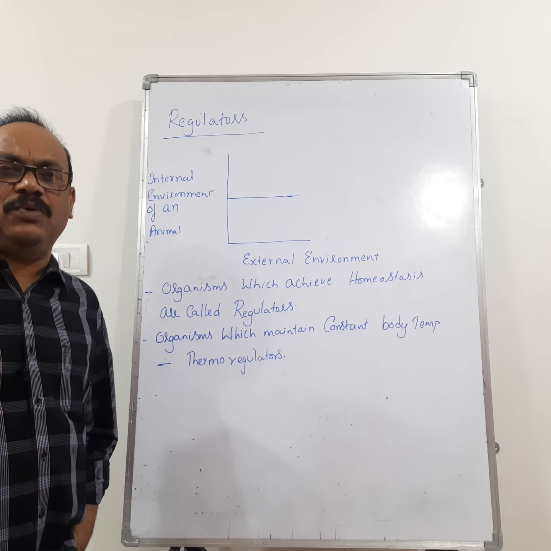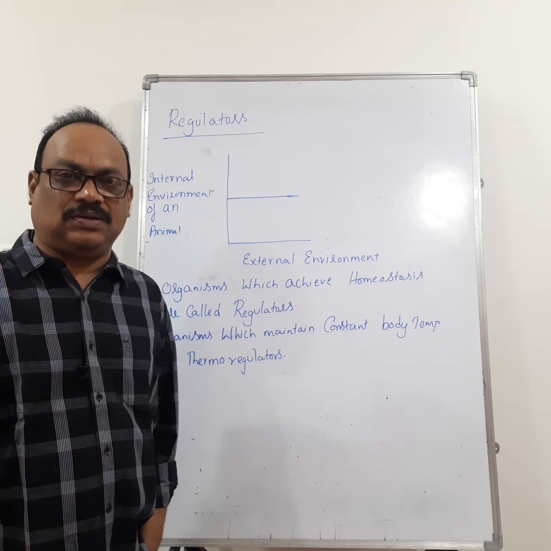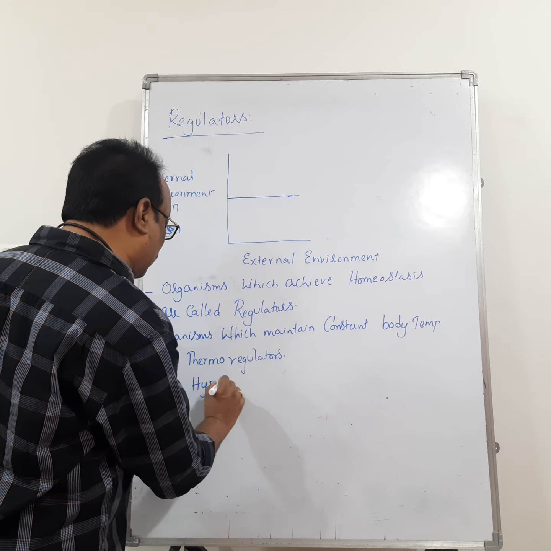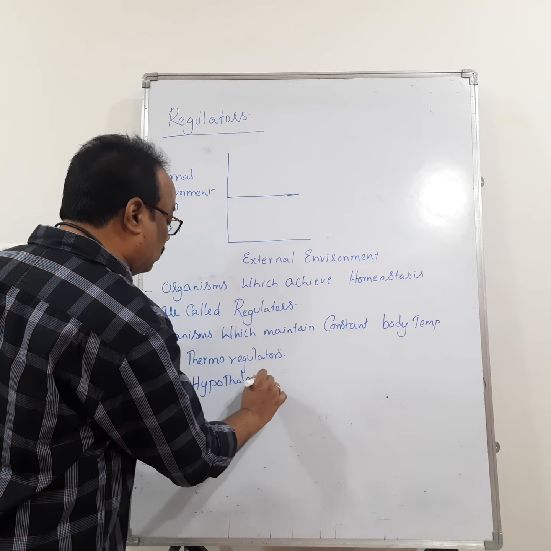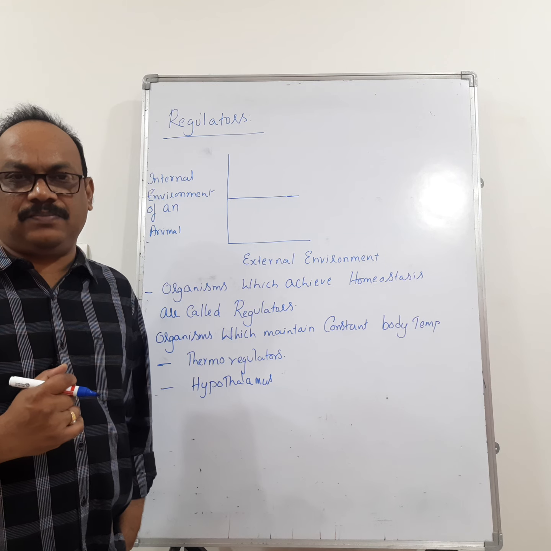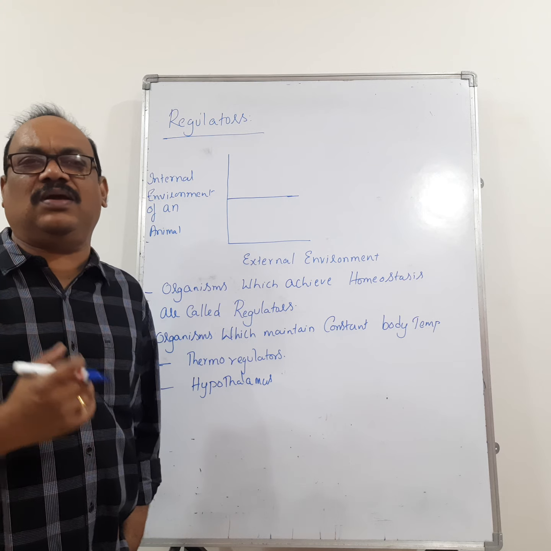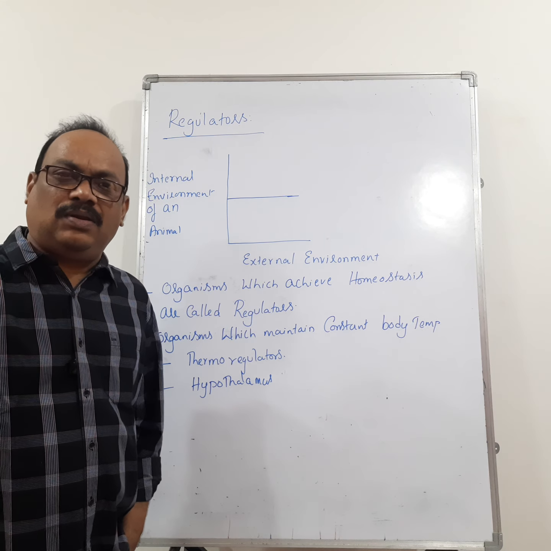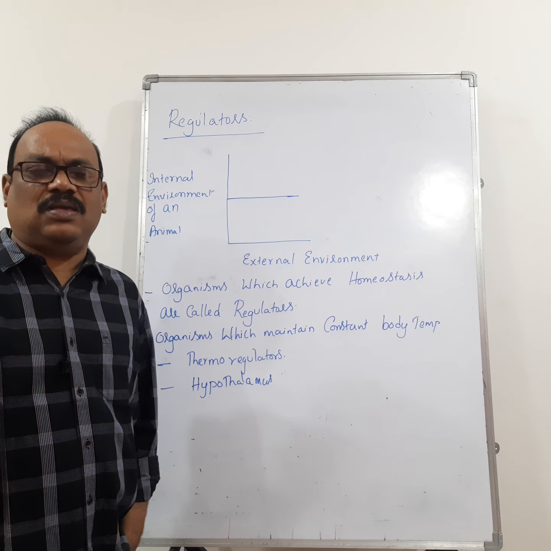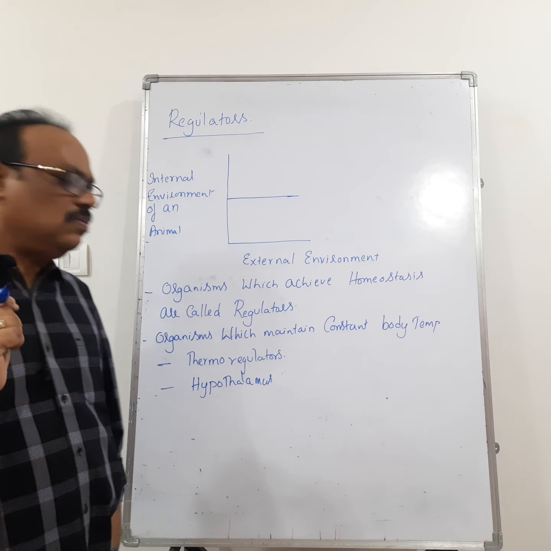What is the thermoregulatory center present in our body? How do organisms attain thermoregulation? The thermoregulatory center present in our body is called the hypothalamus. This hypothalamus regulates and maintains the body temperature. For example, the body temperature of human beings is 37 degrees centigrade. Even in the winter, it is 37 degrees centigrade. Even in the summer, it is 37 degrees centigrade. That means the human is maintaining a constant body temperature. This is called thermoregulation.